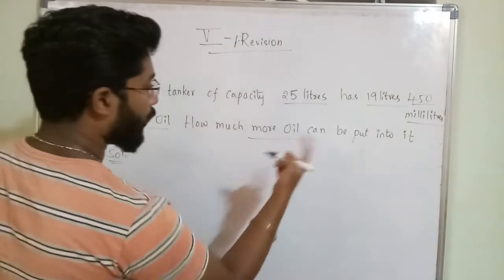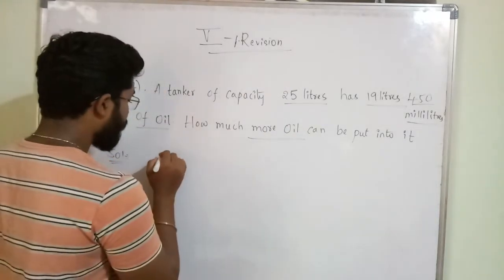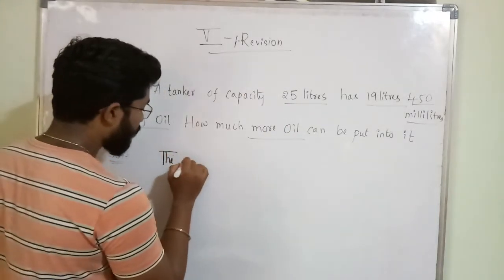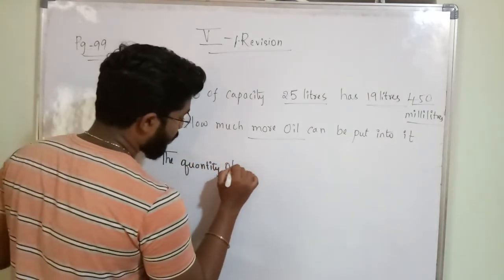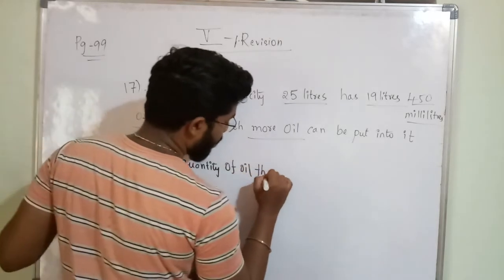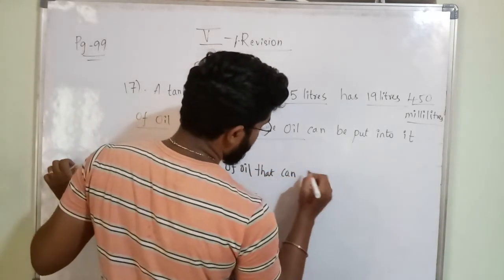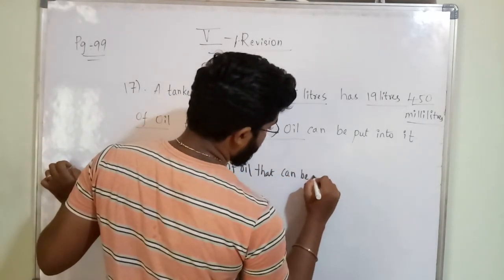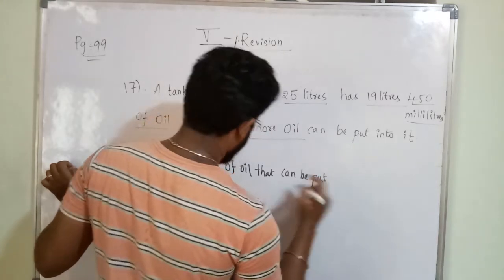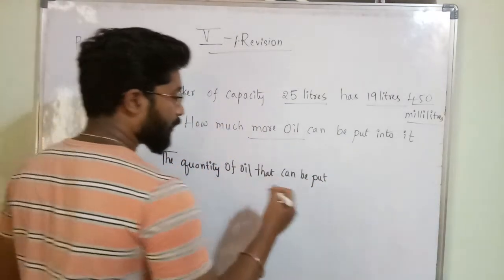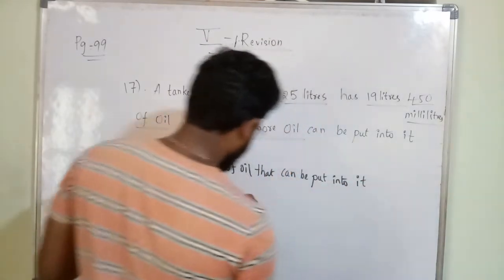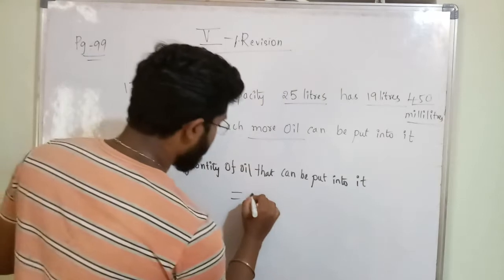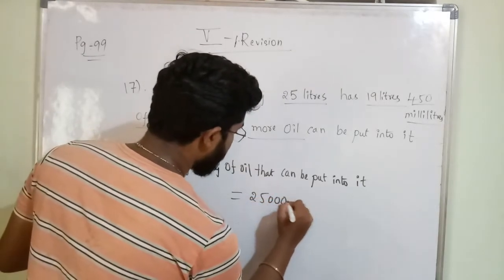How much more oil can be put into it? Okay, the quantity of oil that can be put into it is equal to, so total is how much? 25,000 ml. Just now we have done it.